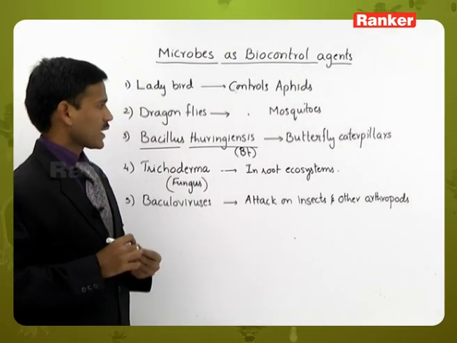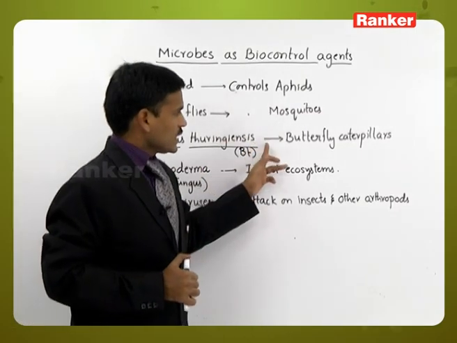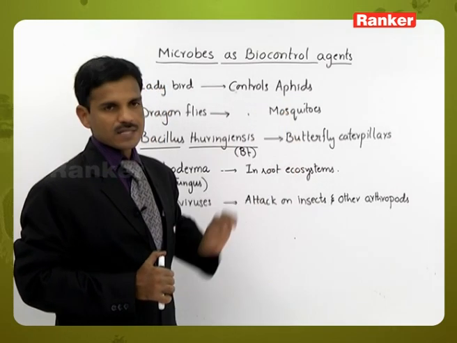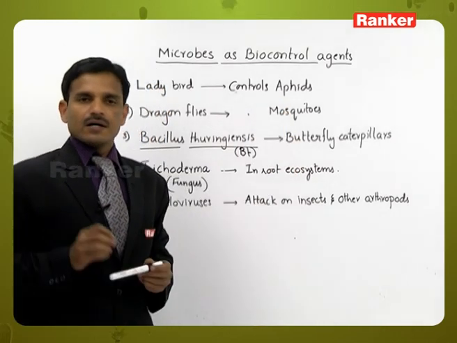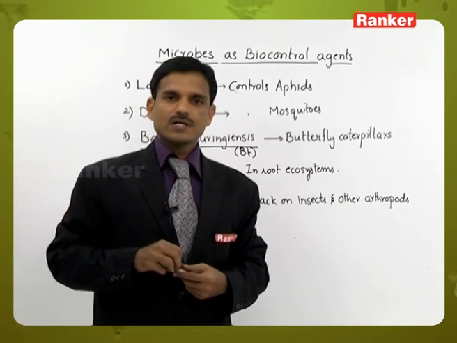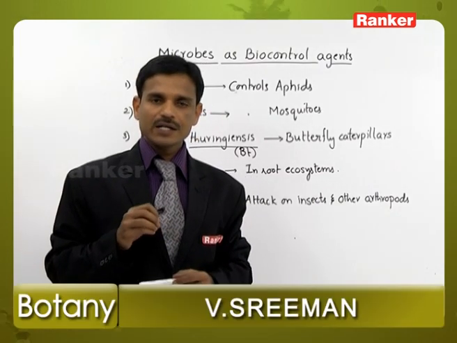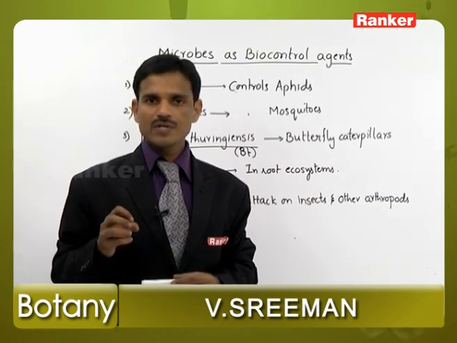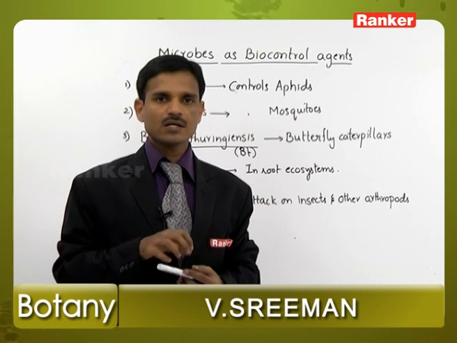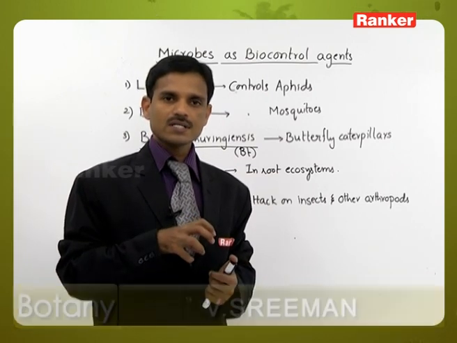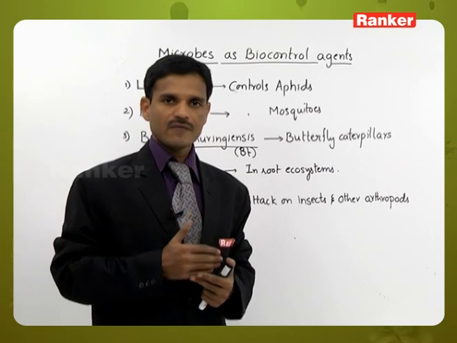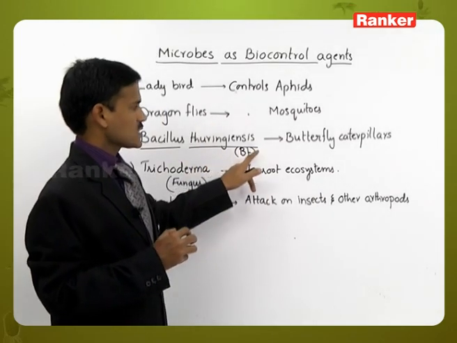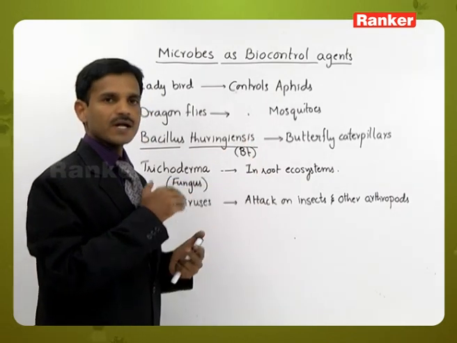The Bacillus thuringiensis bacterium kills insects, mainly pathogenic insects such as butterfly caterpillars. Bacillus thuringiensis bacterial spores are available in the market. These bacterial spores are mixed with water, and this solution, BT plus water, is sprayed on the crop.